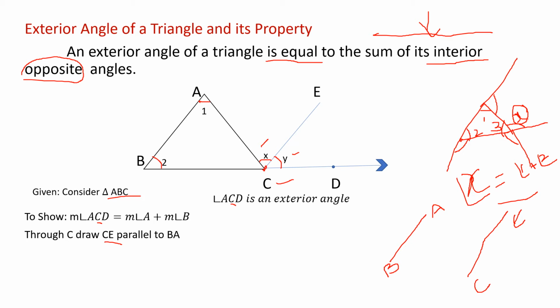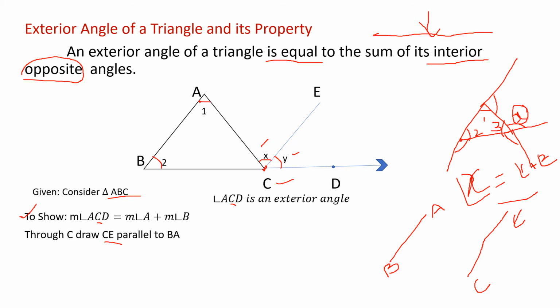The exterior angle is equal to the sum of the opposite interior angles. So we write here: to show, measure of angle ACD, where C is the exterior angle, is equal to the opposite interior angles, measure of angle A plus measure of angle B. Then through C, draw CE parallel to BA.